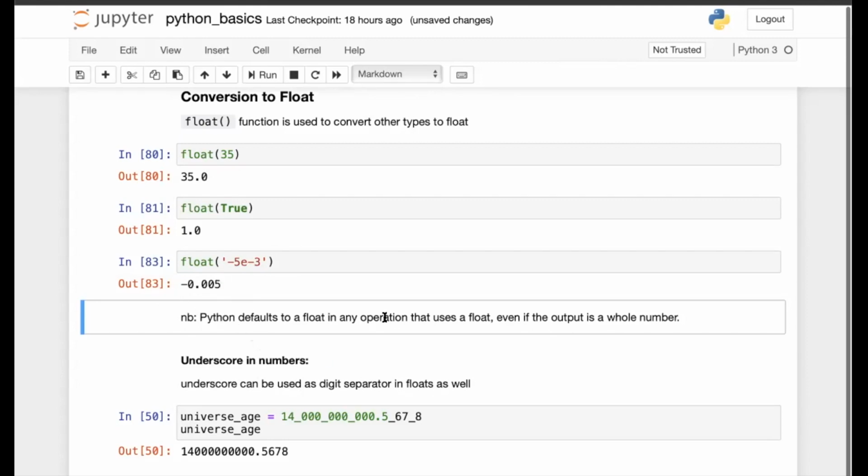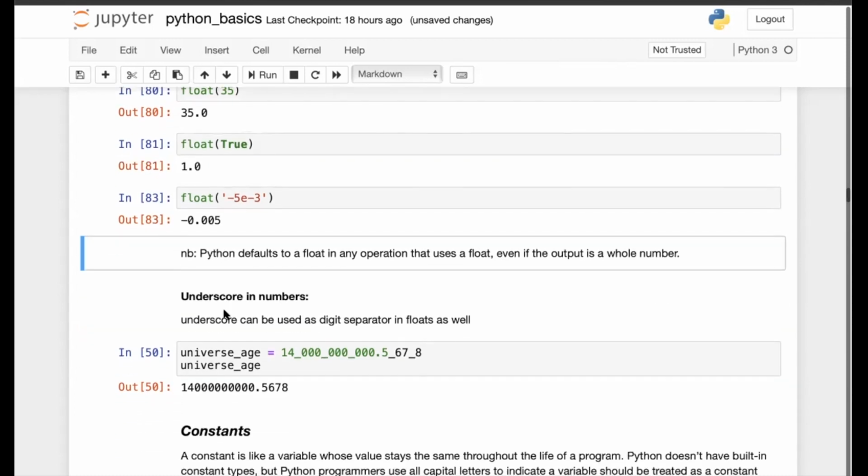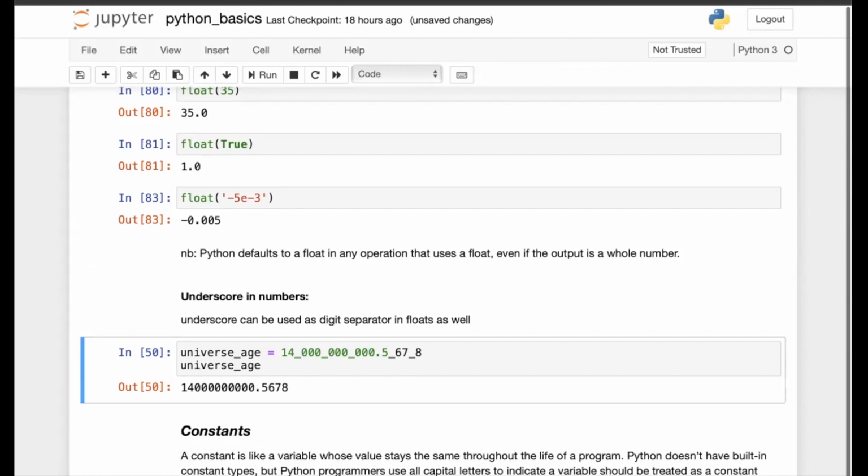Okay, so Python defaults to a float in any operation that uses a float, even if the output is a whole number. So for any operation, if one of the numbers is a float, the result would be a float only. Underscores in numbers we had seen already.